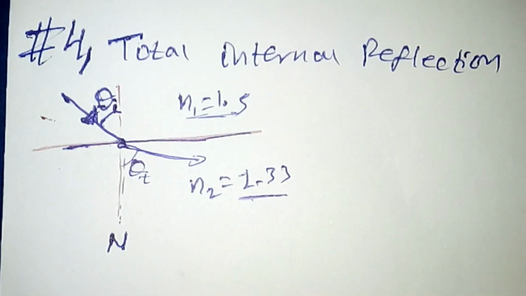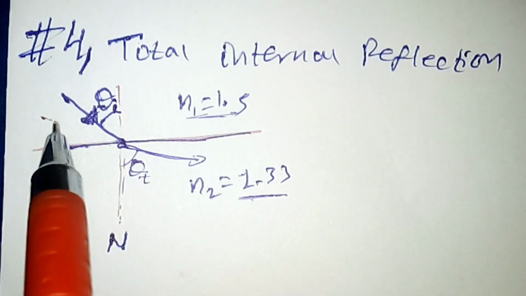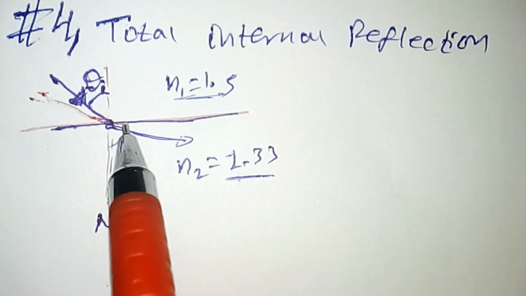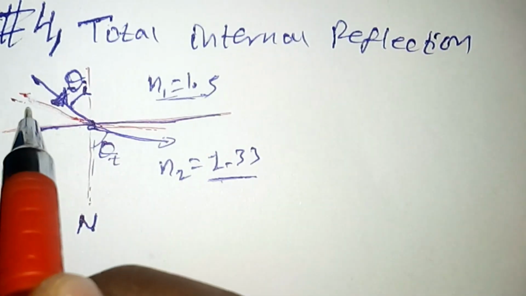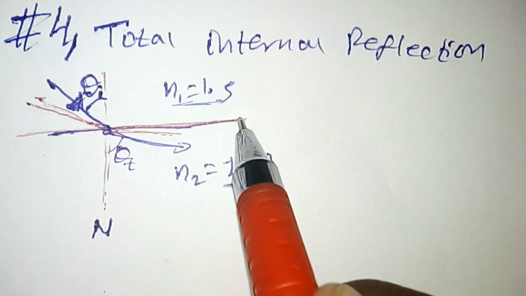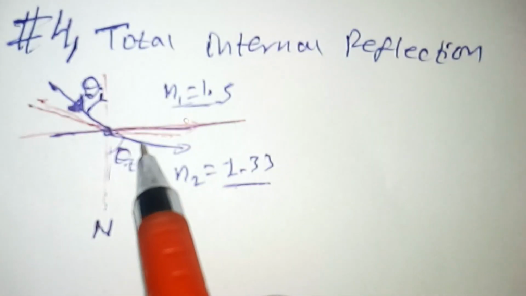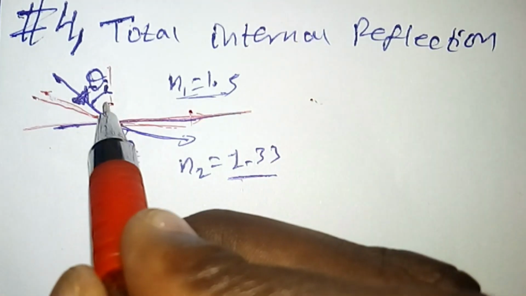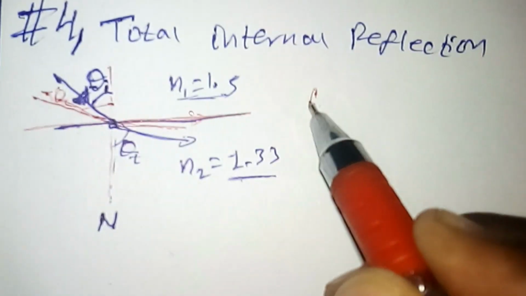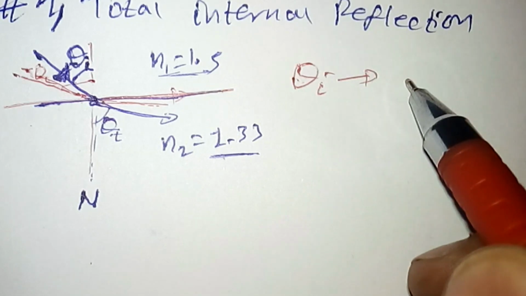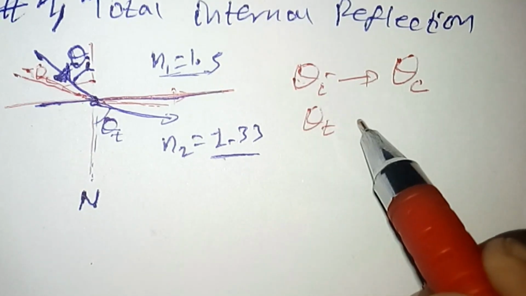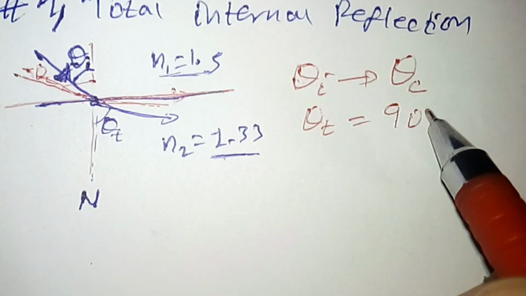But if we increase this value of theta incident, the bending away from the normal increases, and we reach some angle which is called the critical angle, at which the light is refracted 90 degrees to the normal. That means when theta increases and reaches some value theta c, or theta critical, where theta incidence reaches some maximum possible value, the transmitted angle becomes 90 degrees.